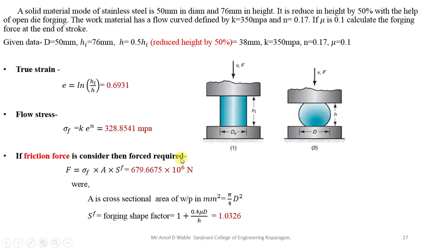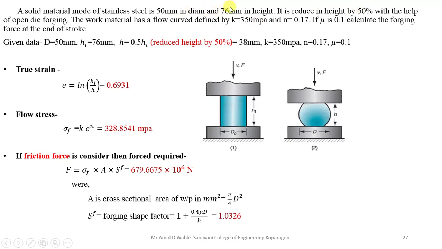So here you can see a solid material made of stainless steel is 50 mm in diameter and 76 mm in height. It is reduced in height by 50%. So height is 76 mm and diameter is 50 mm, and it is reduced in height by 50%.